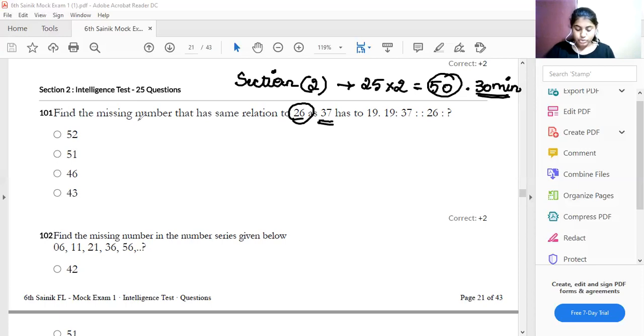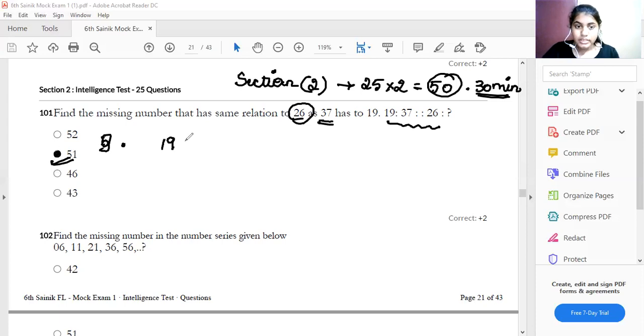How to solve this? See here, they have given the series. You have to find out the missing term with the same relation. Let us solve now. The answer for this is 51, which is option B. How is it B? Let us discuss now.